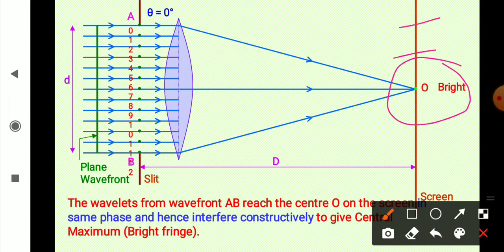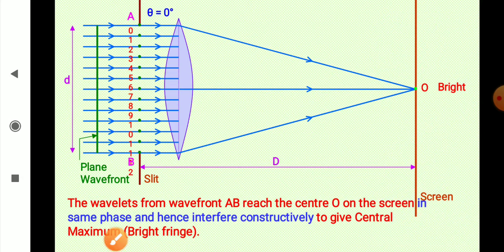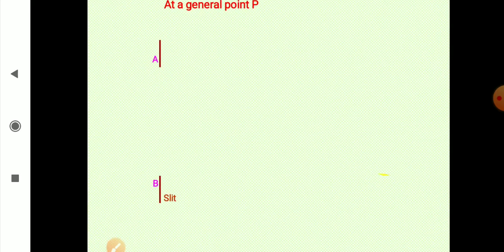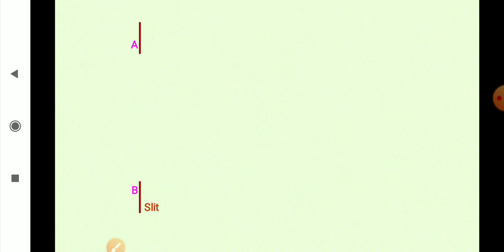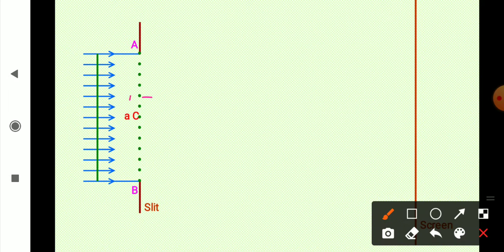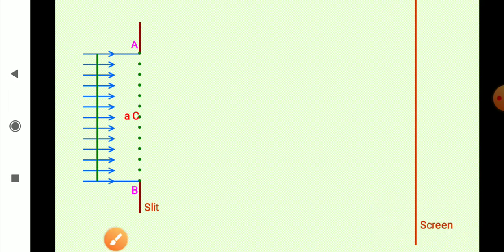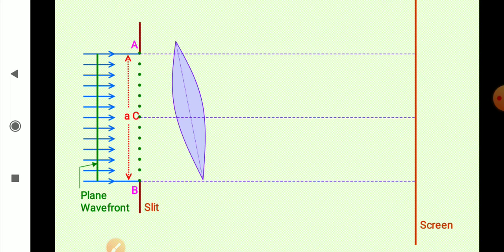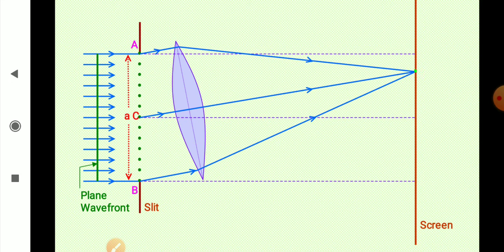अब इस point या ऊपर नीचे कहीं भी और points पर क्या conditions होगी, that we are going to find out. So let's see. At any general point P. So here the screen, the plane wavefront, and see the different points on the plane wavefront, and here is the center of the wavefront C, and the size of the slit is A, and we have used a convex lens to focus light on the screen.